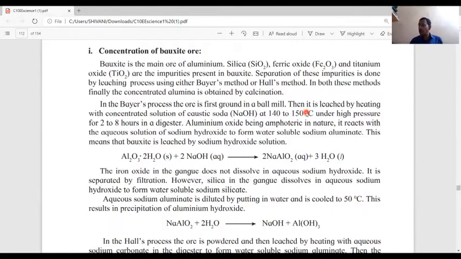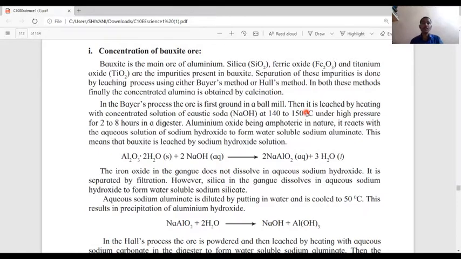Now we already know about amphoteric oxides. What is meant by amphoteric oxides? Metal oxides are basic in nature, but some metal oxides such as aluminum oxide and zinc oxide react with both acids and bases to produce salt and water. Hence they are known as amphoteric oxides.